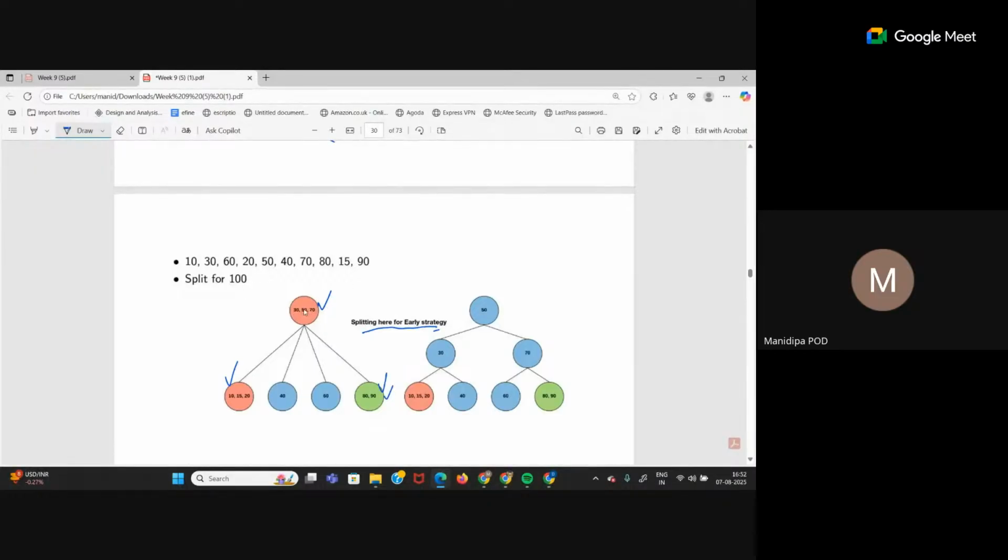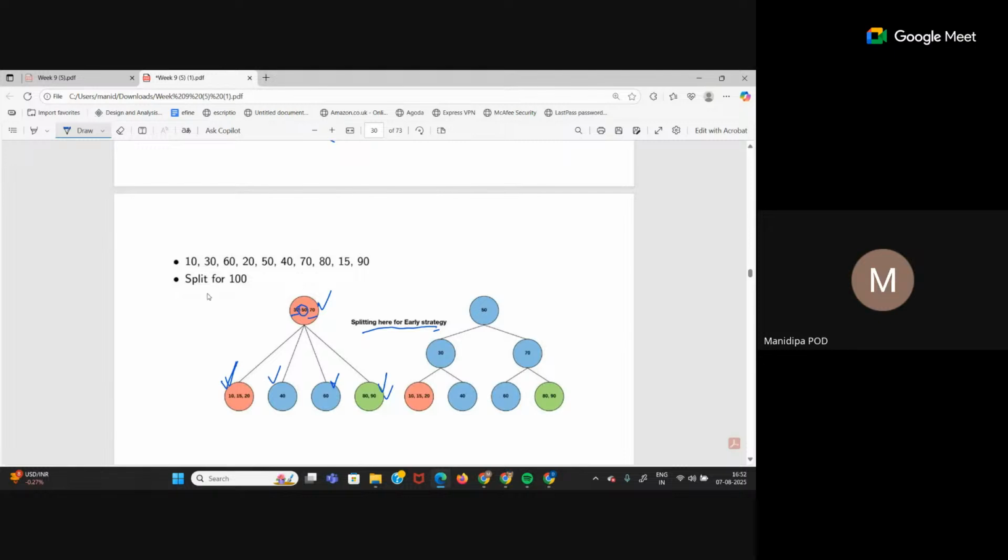Now the root node is split. So which will go one level up? 50 will go one level up. What is the left child? 30. The right child 70. Now 30 will have left child 10, 15, 20 and right child 40. And 70 will have left child 60 and right child 80, 90.